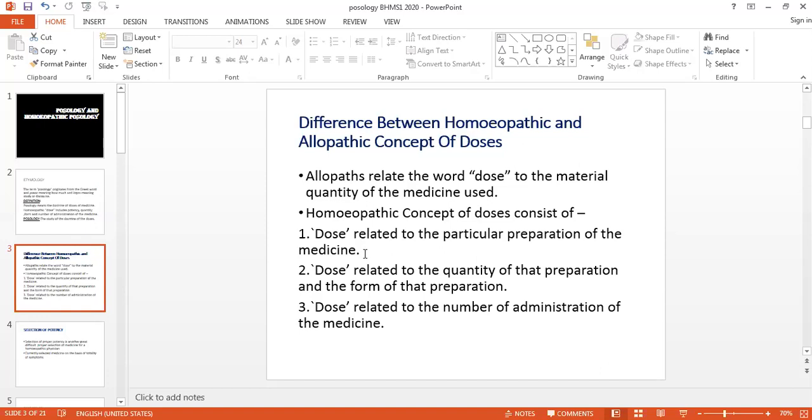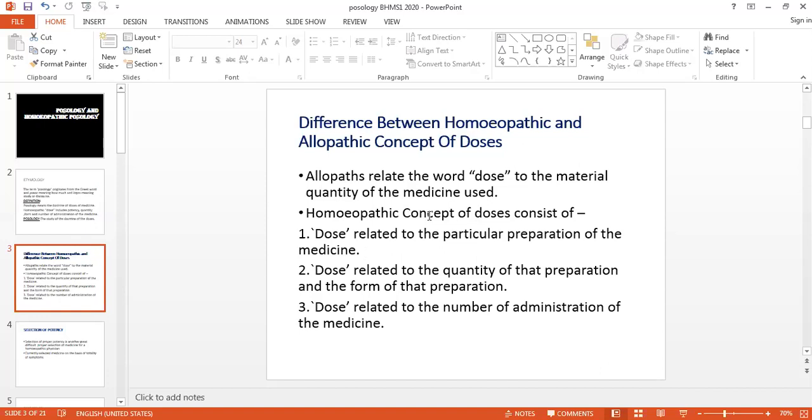So the basic differences are: they do not have any fixed theories, they do not believe in the vital force, they are giving massive doses, and they are not doing potentization.